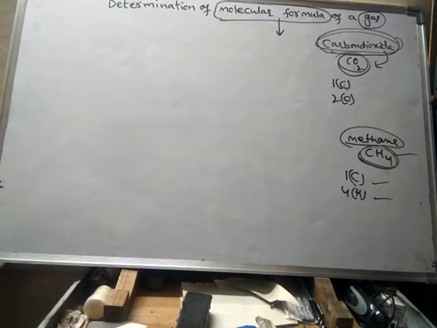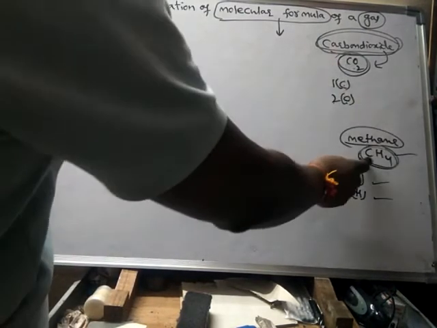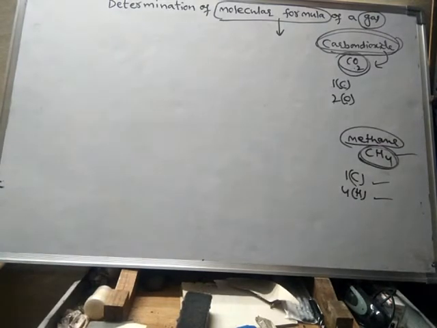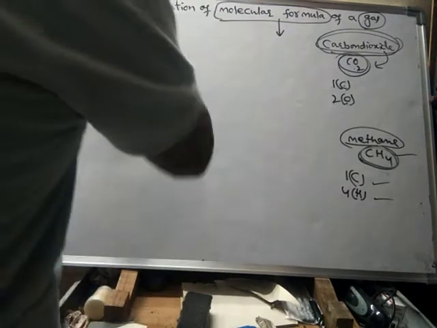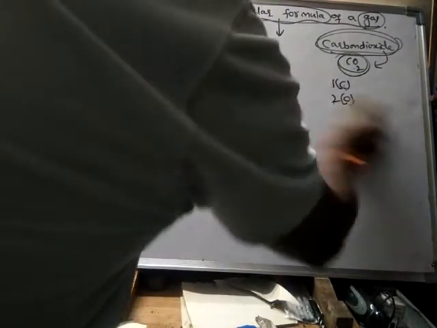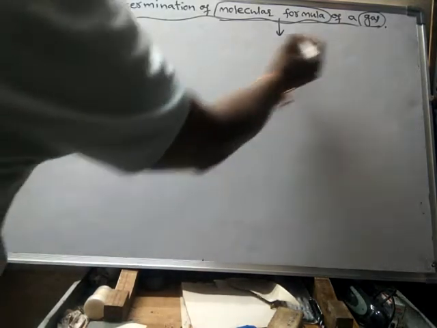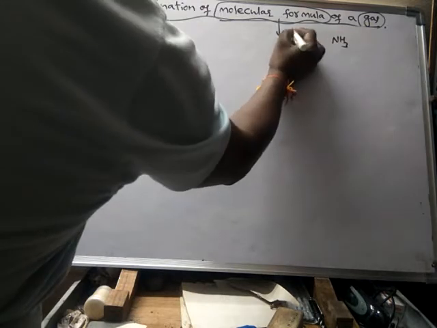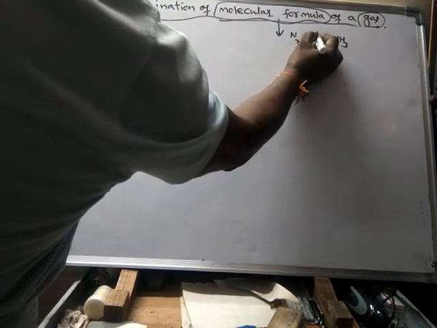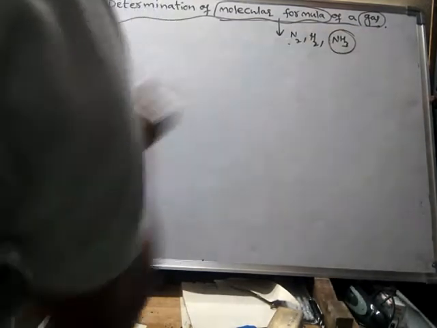So the molecular formula is nothing but what? It's a chemical formula which gives the actual number of atoms of each element present in one molecule of that compound. Okay, right. So in order to determine the molecular formula of any gas, we can use Avogadro law. Already we know that in the preparation of ammonia, nitrogen and hydrogen gases are used.